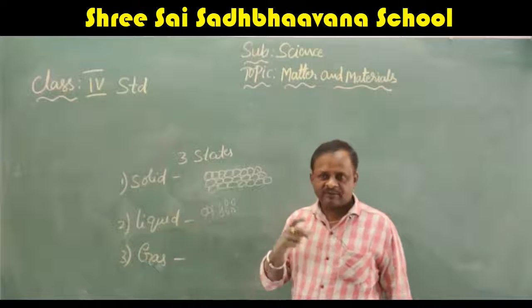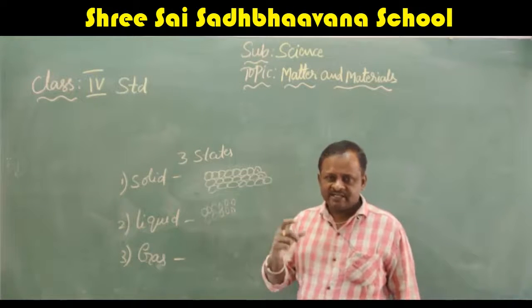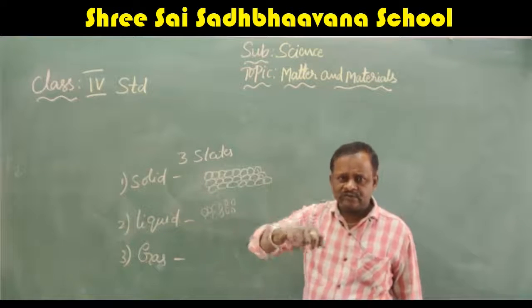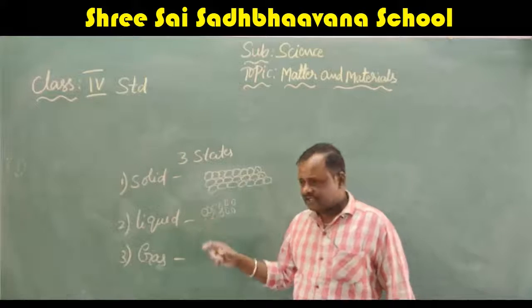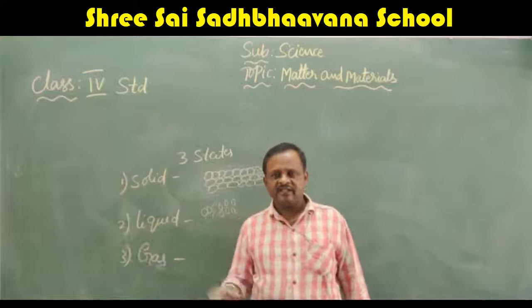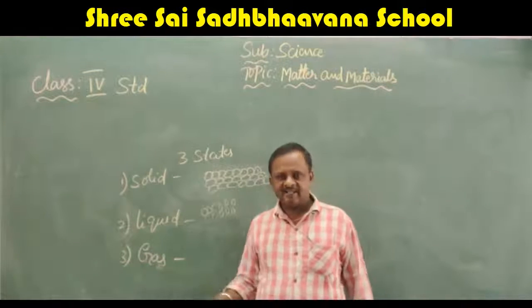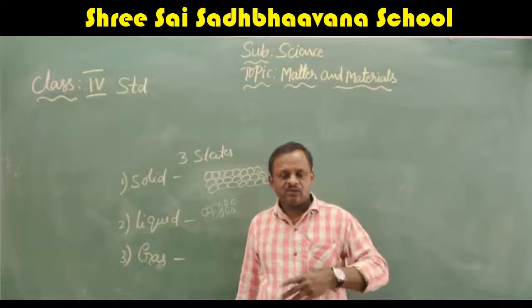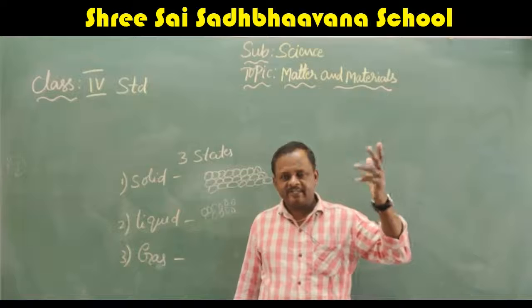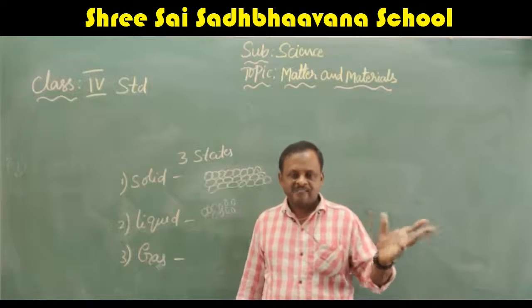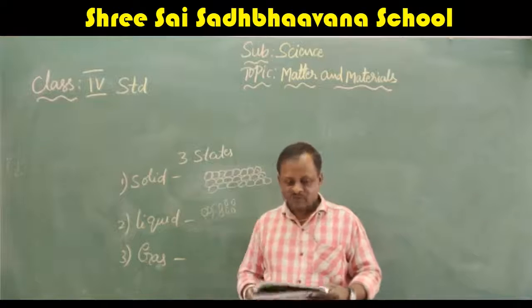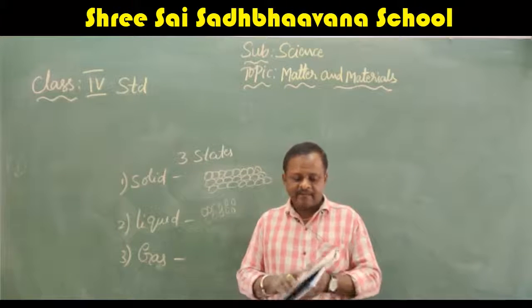In liquid, the force of attraction is less. They will occupy the shape of the container into which you pour them. They can easily flow, therefore they are called fluids. In the gas, the atoms or molecules are arranged very loosely, so they can move from one place to another place easily. They can occupy the space wherever it is available. So this is about the states of matter.